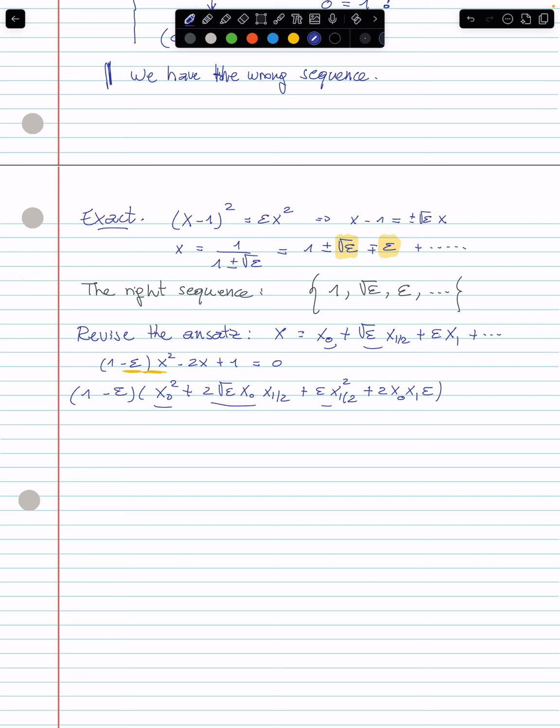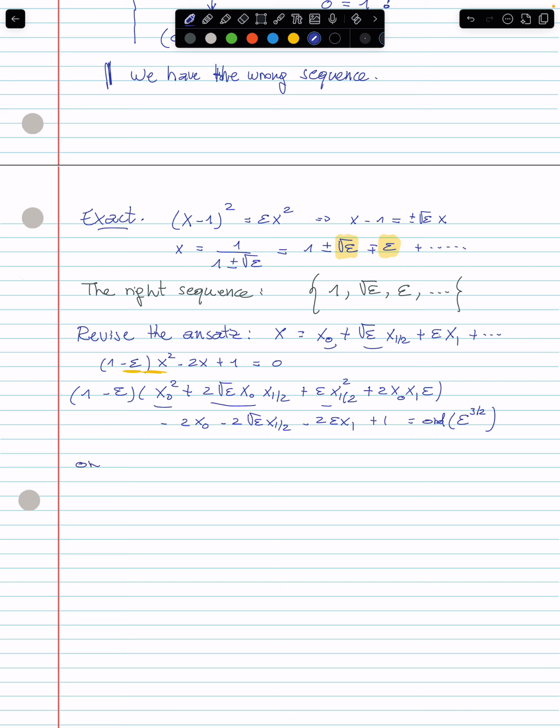Then there will be minus 2x0 minus 2 square root epsilon x1 half minus 2 epsilon x1 and so on plus 1 is equal to terms which should be, the next term is epsilon to the power 1 half, 2 halves, 3 halves, like this.